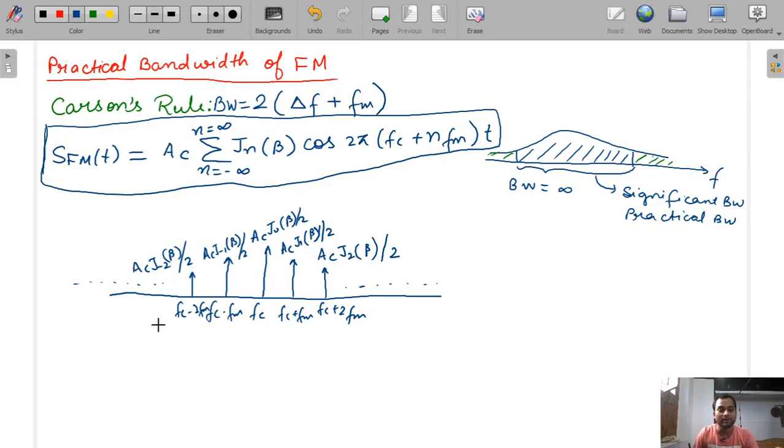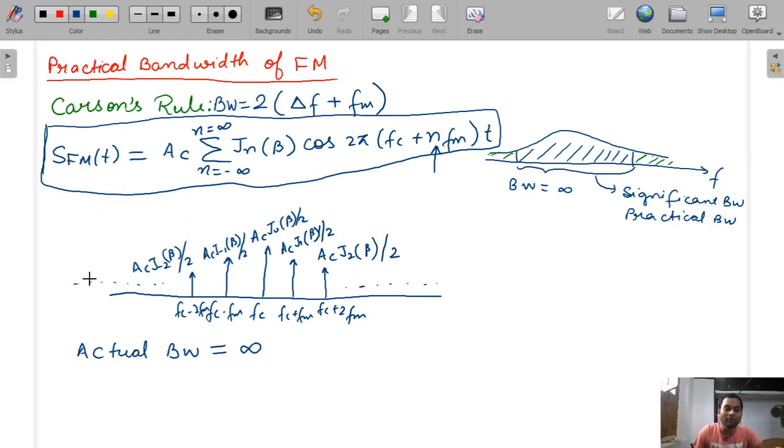Now see, the actual bandwidth here, because n goes from minus infinity to infinity, so fc plus n fm will go to fc plus infinity and fc minus infinity. So the actual bandwidth will be infinite. But when we transmit this FM signal, it should be band limited, because then we will require less cost for the channel, and our channel will be simple, not complex.